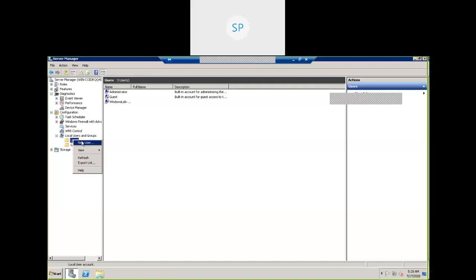See, new user comes up. Or else you can right click at any place in this particular window under users. See, new user. In this way also we can select new user.